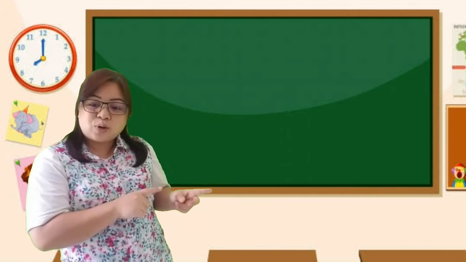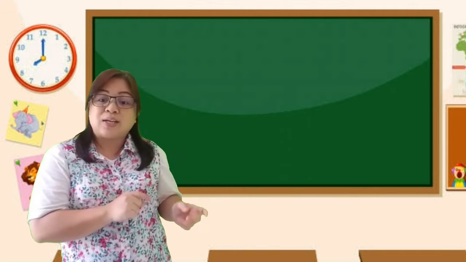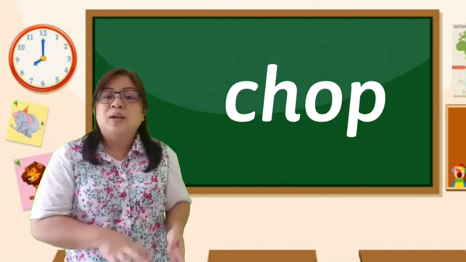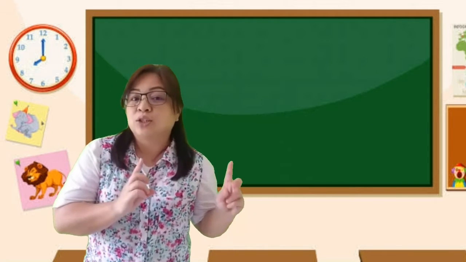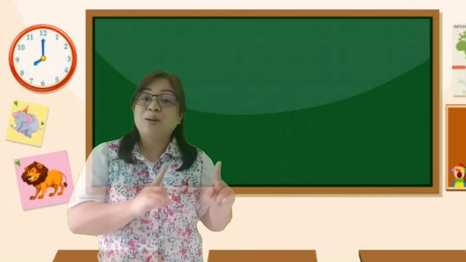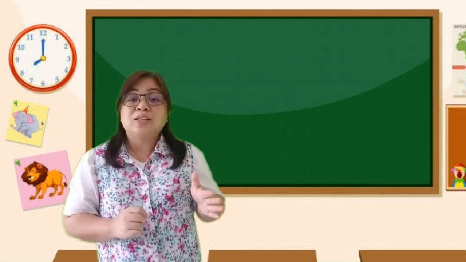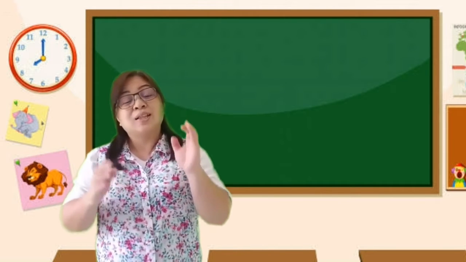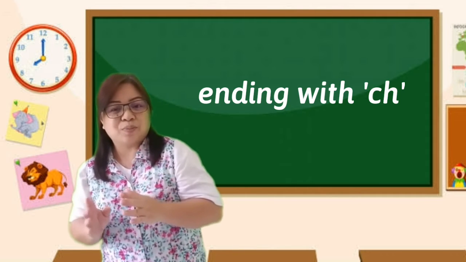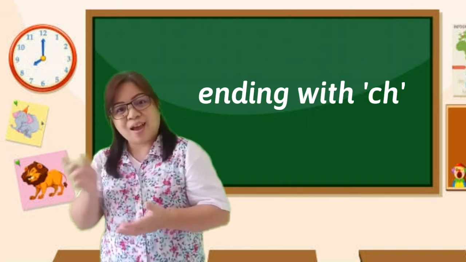And the next word with the CH sound is chop. Chop. Now notice the words that I just showed you. The CH sound is in the beginning. Now let's look at words with the ending sound ch, C and H. This time it's at the end.